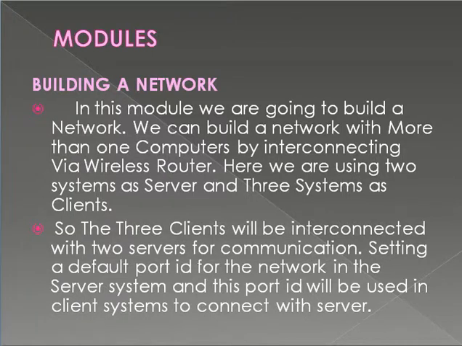The modules contain building a network. First of all, in this module, we are going to build a network. We can build a network with more than one computer by interconnecting via a wireless router. Here we are using 2 systems as server and 3 systems as client, as in the architecture diagram. So the 3 clients will be interconnected with the servers for communication, setting a default port ID for the network in the server system, and this port ID will be used in the client system to connect with the server.